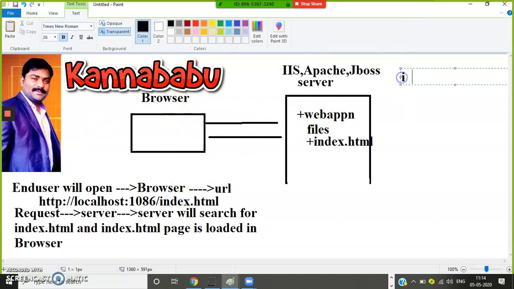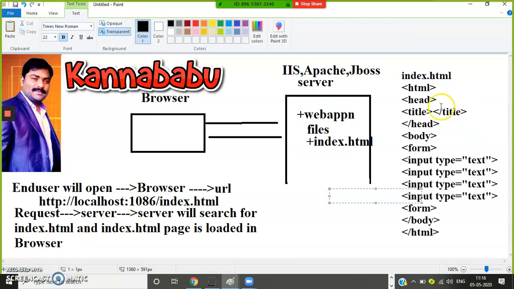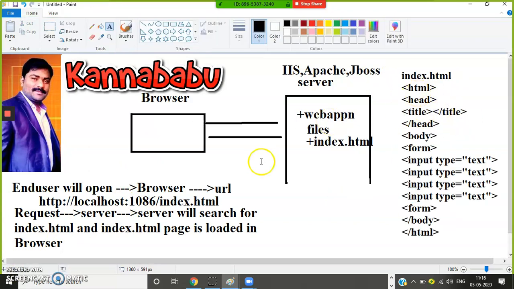Let us assume I have an index.html page, and in this page I write some HTML tag, and here I close the HTML tag. And here I open the head tag, and here I close the head tag. This is my HTML page. So let us assume this index.html page is loaded in the browser.